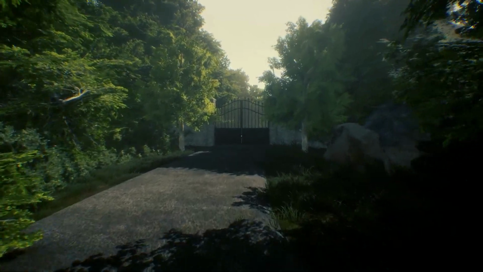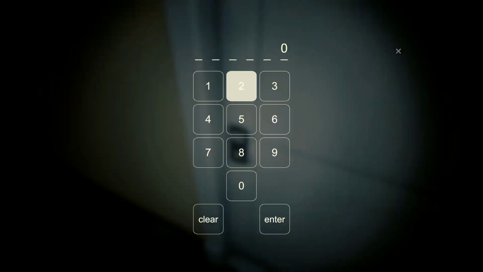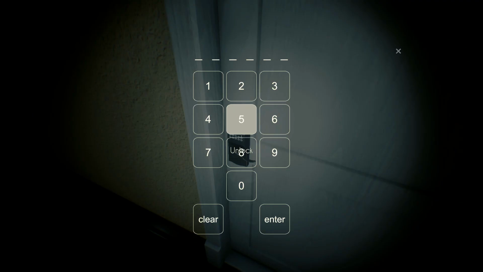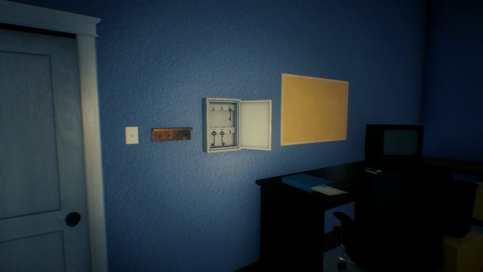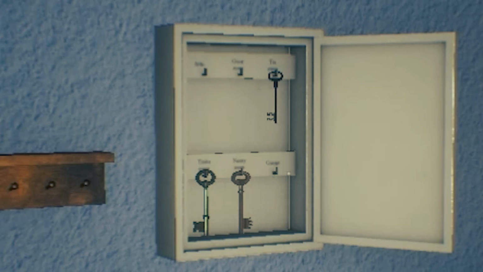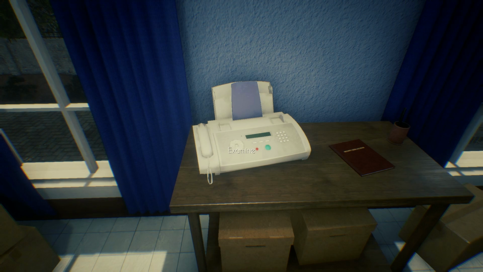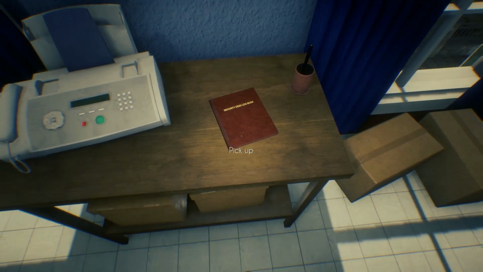But with the security room code that I have, I knew where I'd be heading to next. Alright, so security room 025242. Security room 0252. Oh, 41. I'm stupid. 025241. Oh, and there's nothing but keys. The 3 keys we've got: tea room, Trish room, nanny room. Messaging machine doesn't work. That's fair.